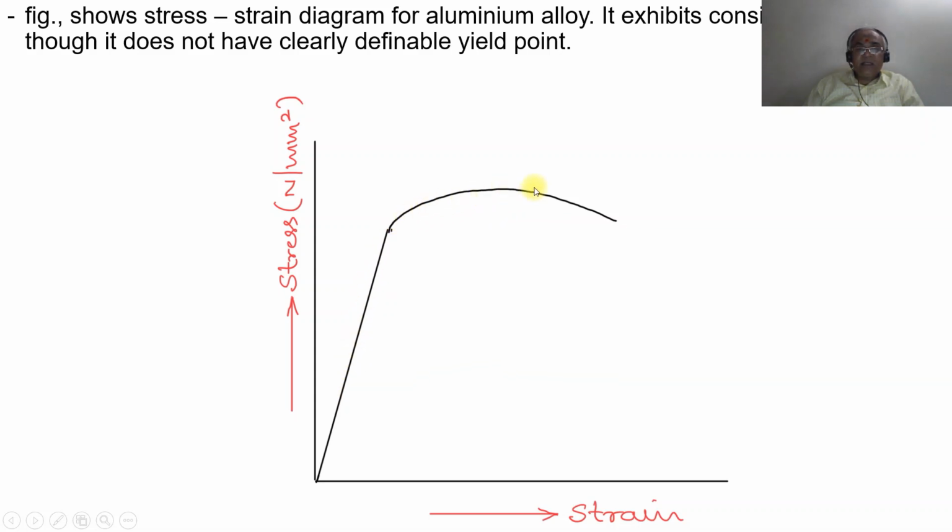After that there is a sudden increase, and then it elongates. As the strain increases considerably, the stress does not change much here. So it exhibits considerable ductility, though it does not have a clearly definable yield point.